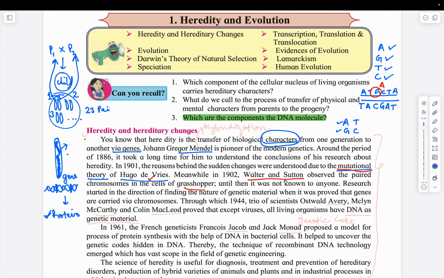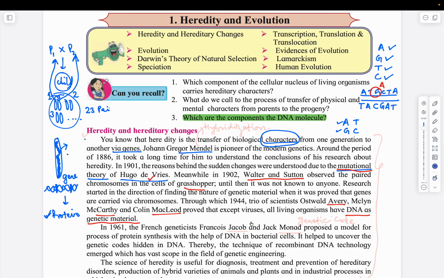The next part is, who established that DNA is the genetic material? What we inherit from our parents is the DNA. It is not a protein or any other part of the cell, right? So who found it out? These were 3 scientists: Avery, McCarty and MacLeod. They proved that DNA is the genetic material.